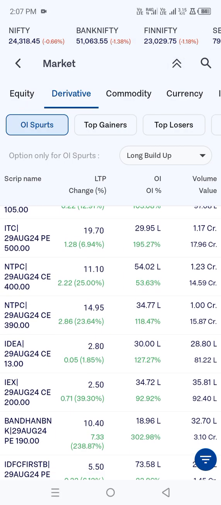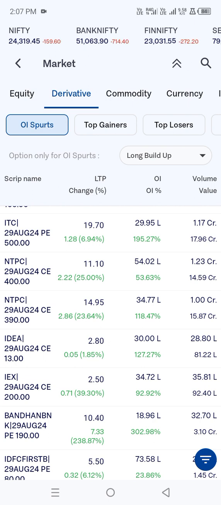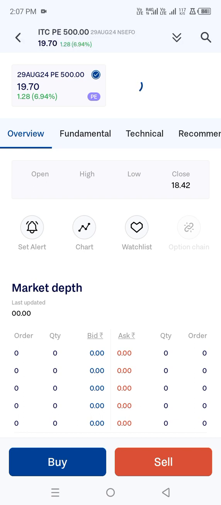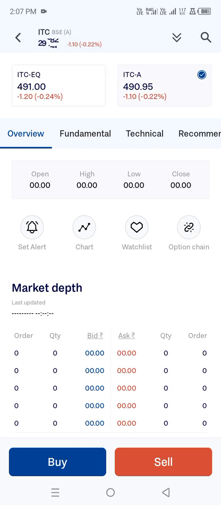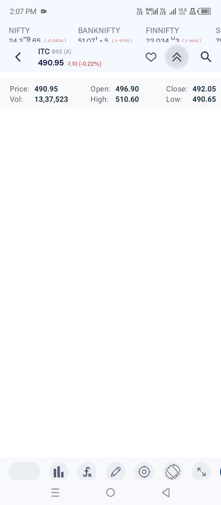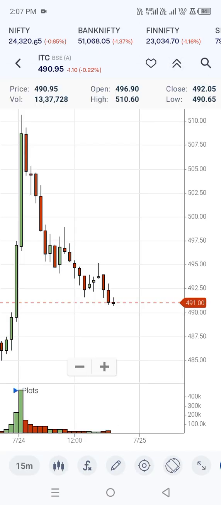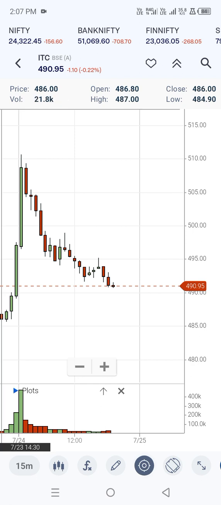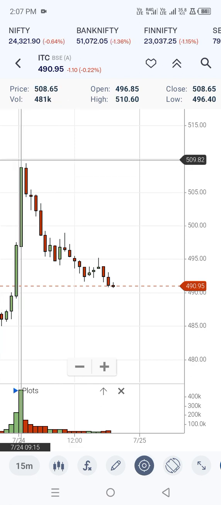So you can see 500 PE in ITC. Yesterday we were seeing CE with the 500 target, and 510 CE also was there, 510 target. So today it got changed to PE, that means to say trend reversal. Always you need to remember, once the target hits, then only the trend can reverse. You can see right over here, after 510 hit, the data got changed to PE.